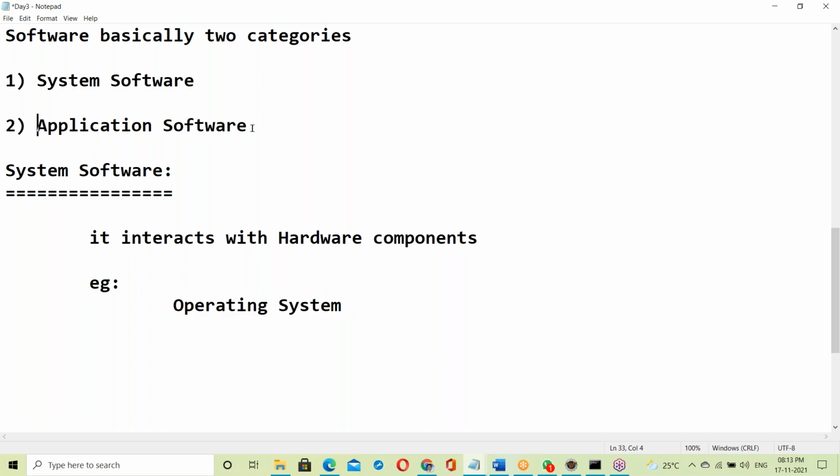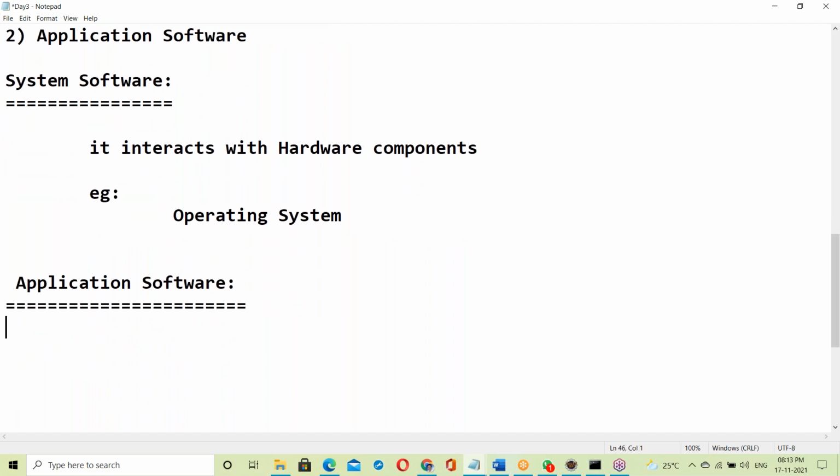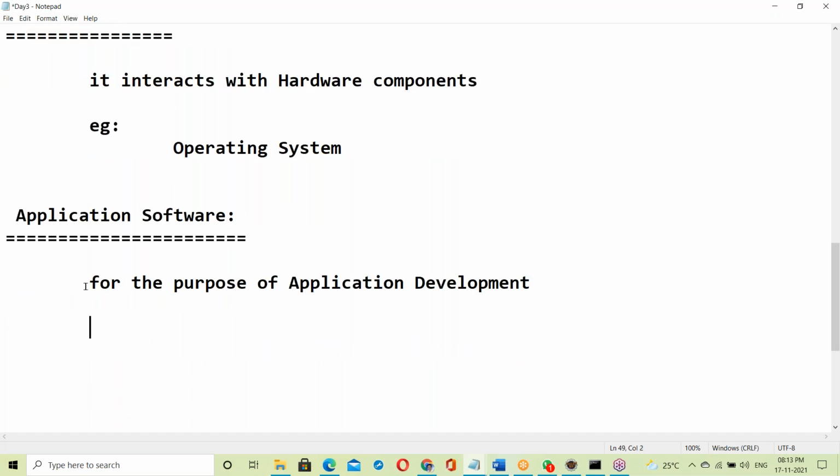Next, application software. So what is application software? This is for the purpose of application development.